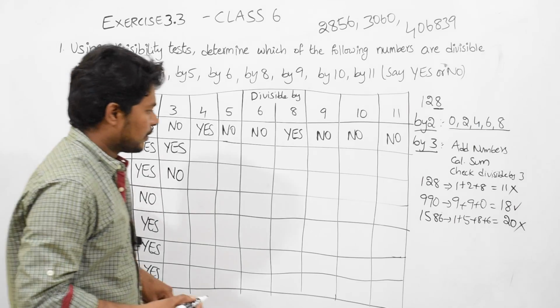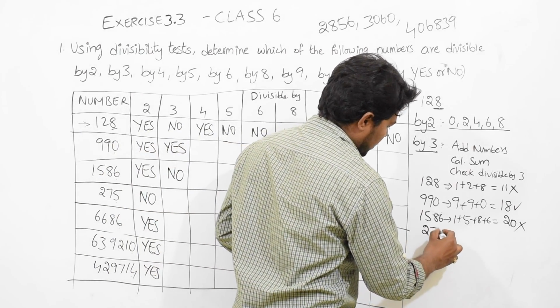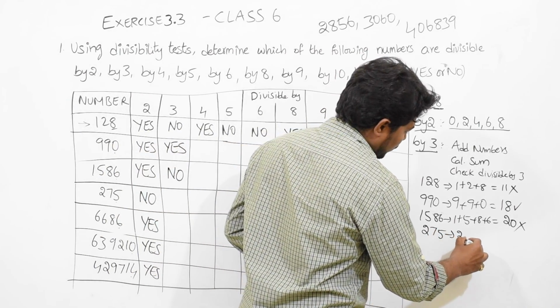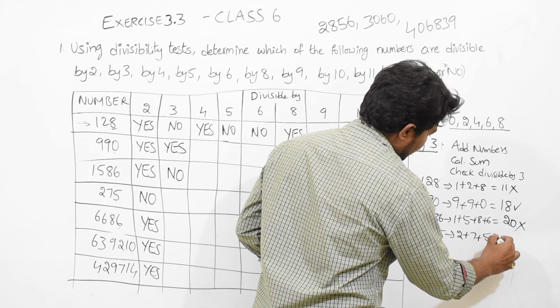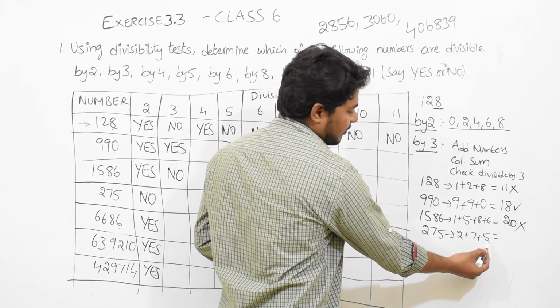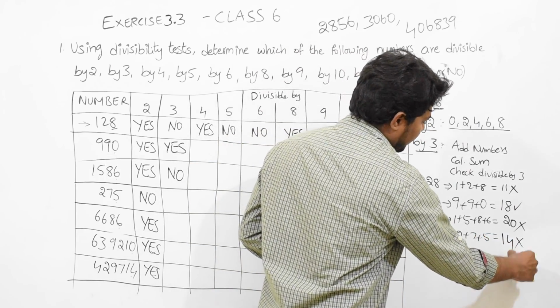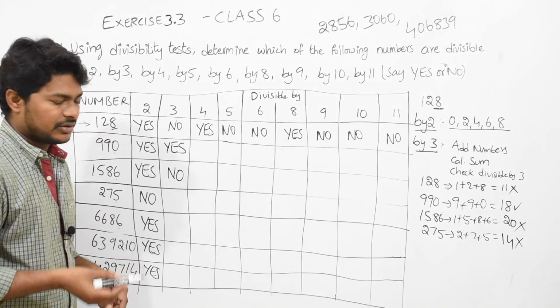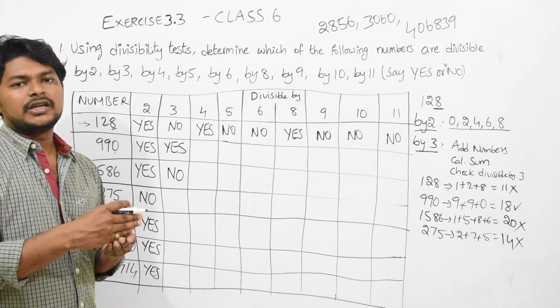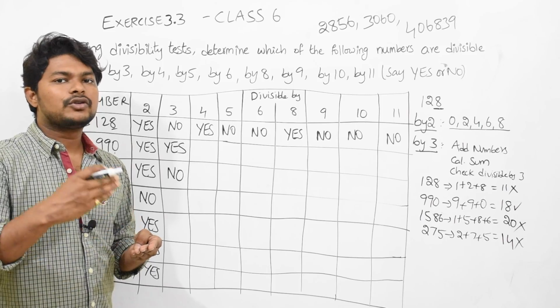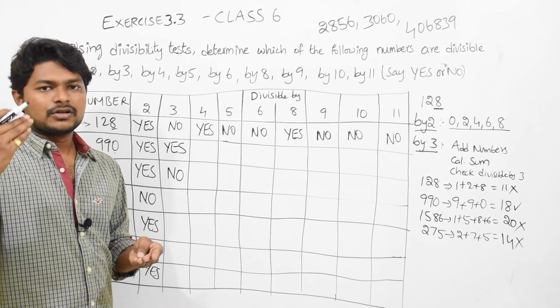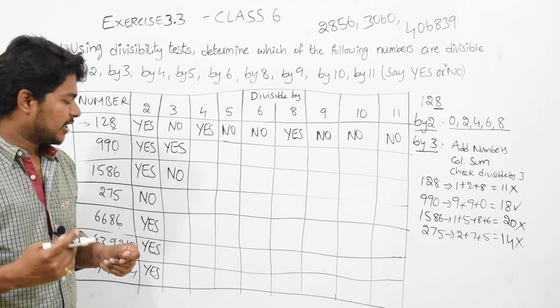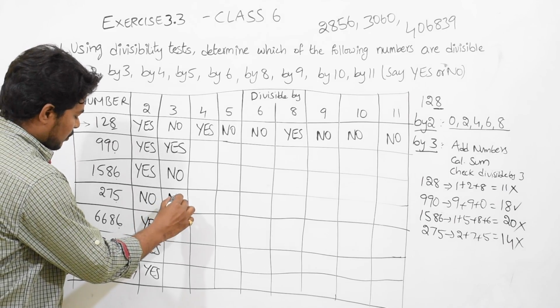Next, 275. 2 plus 7 plus 5. 2 plus 7 is 9, 9 plus 5 is 14. 14 will never come in the 3 table. Why? Because 3 into 4 equals 12, 3 into 5 equals 15. So 14 is not coming in the 3 table. So for this also, a big no.